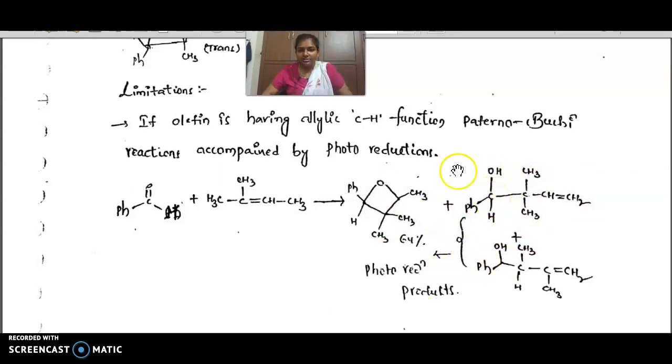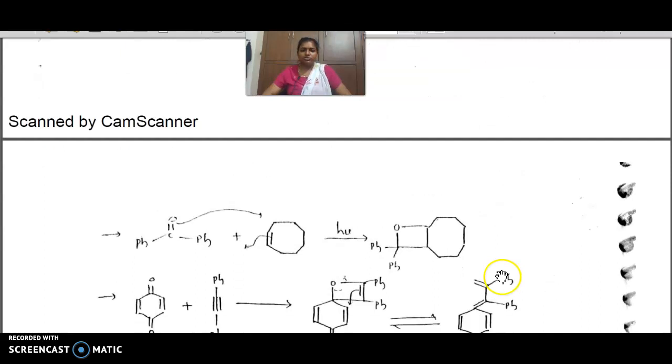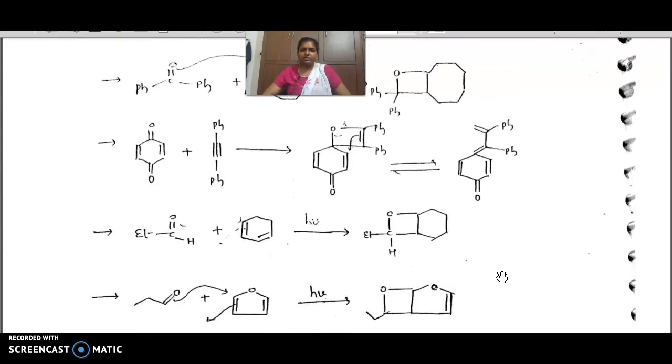The alpha beta unsaturated carbonyl compounds formed will again convert to alcohols. The product formed undergoes photoreduction in the reaction. That possibility is there if allylic hydrogen is present in Paterno-Buchi reactions.